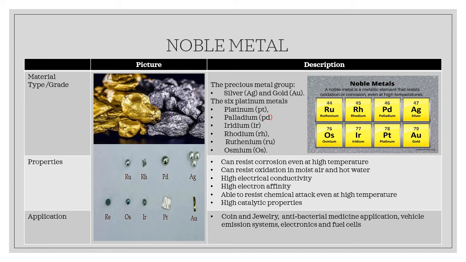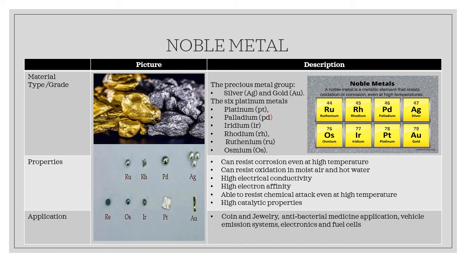So the properties of noble metal is they can resist corrosion and oxidation at higher temperature in most environments, such as most air and hot water. It also has high electrical conductivities and electron affinities, and even can resist chemical attack at higher temperature.